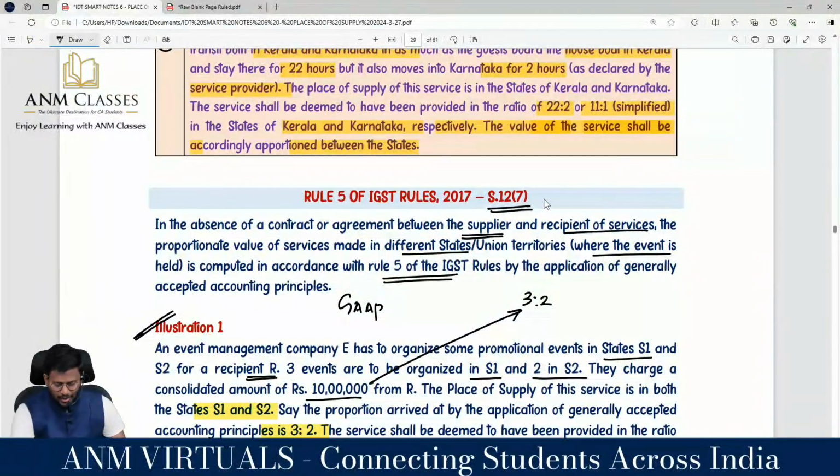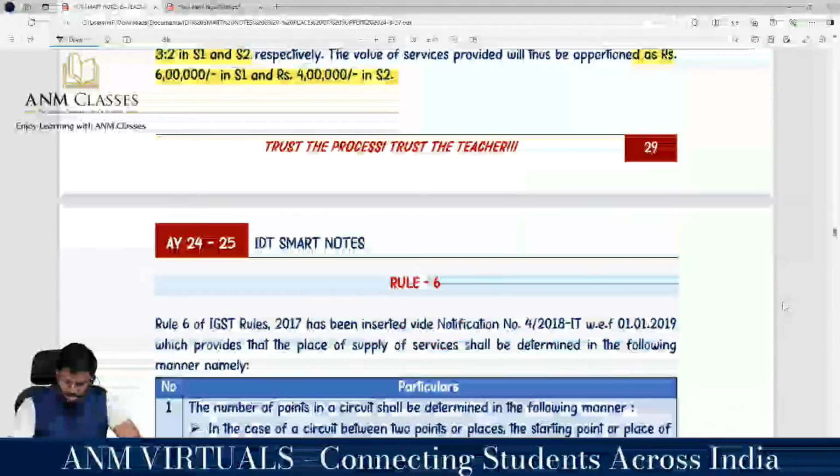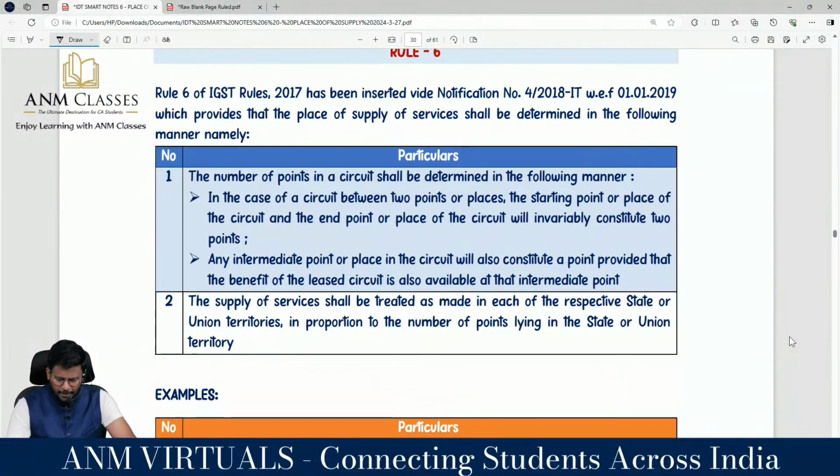That means the one-line summary of the entire discussion is that Rule 5 is applicable to 12.7, which is organization of events, using generally accepted accounting principles. That's it, one line, no chart, nothing else with regard to 12 subsection 7. Clarity? I'm moving into Rule number 6.